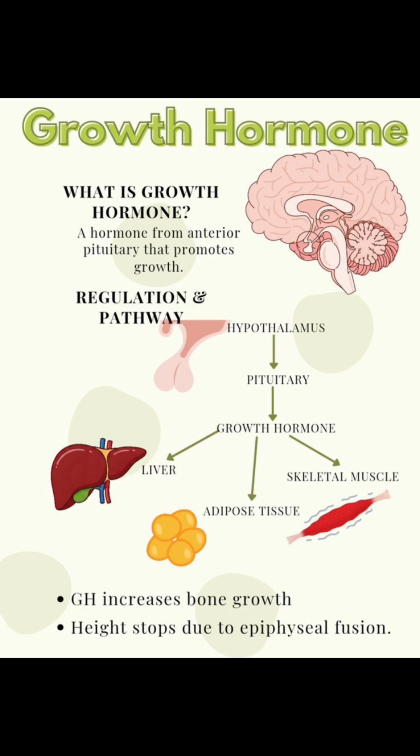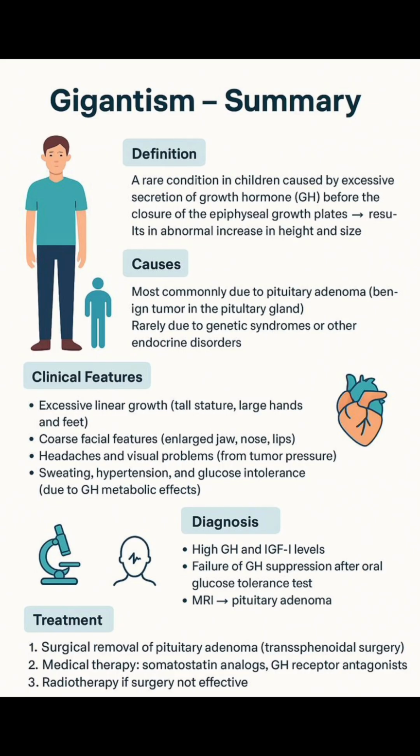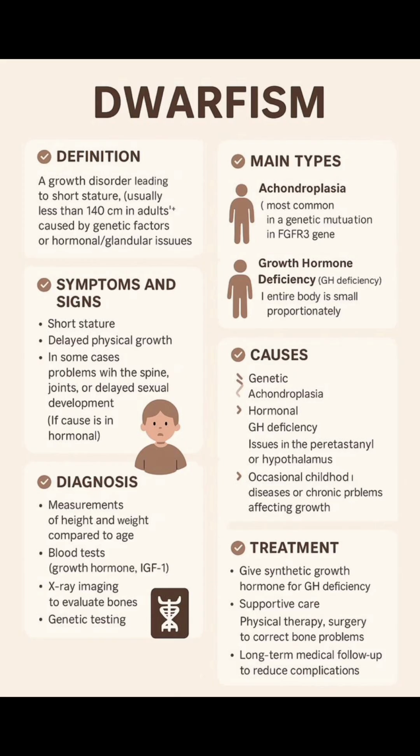Disorders of growth hormone. First one is gigantism. It is due to oversecretion of growth hormone before puberty. The height may increase up to 7 to 8 feet. Second one is dwarfism. It is due to the undersecretion of growth hormone before puberty. The person's height will be short.